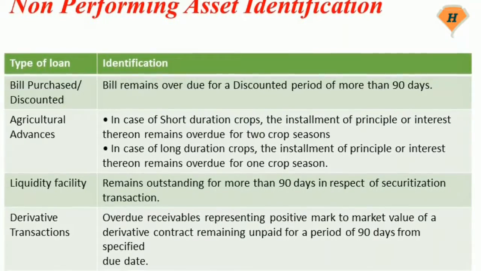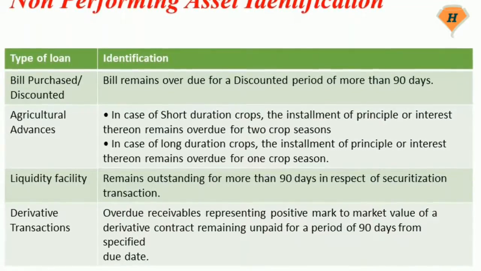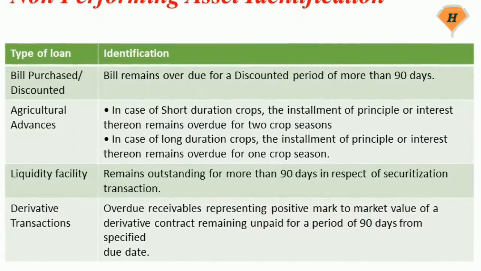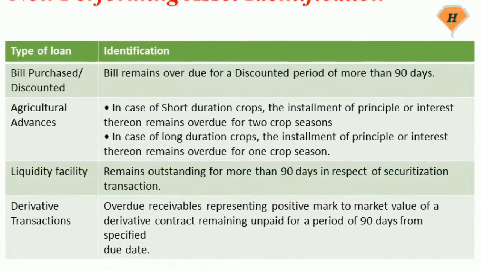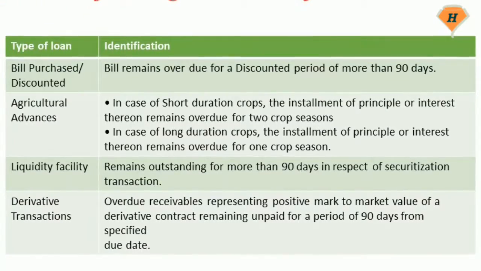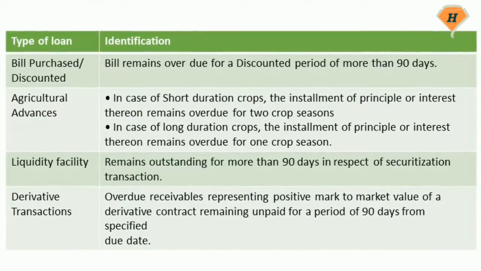Coming to agricultural advances. 1. In case of short duration crops, the installment of principal or interest thereon remains overdue for 2 crop seasons. 2. In case of long duration crops, the installment of principal or interest thereon remains overdue for 1 crop season.